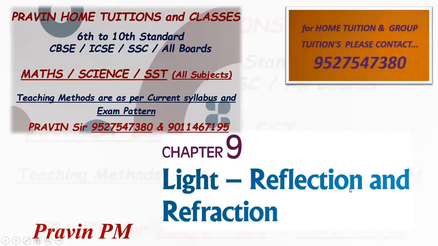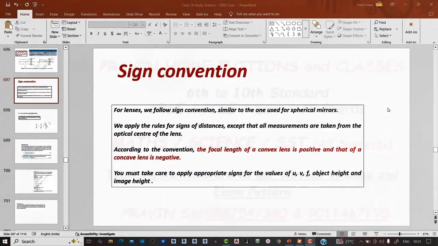Hello friends, welcome back. In this video, I will explain sign convention for lenses. We follow the same sign convention whatever we have used for spherical mirror.